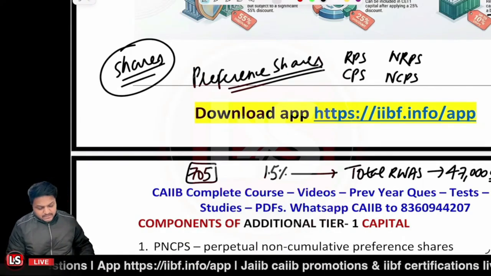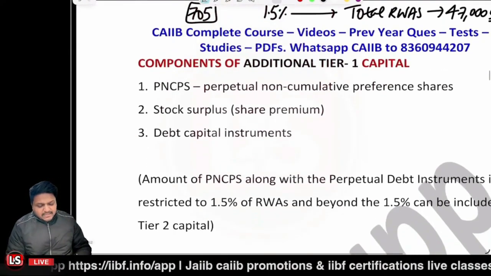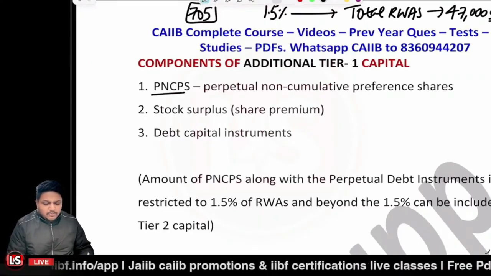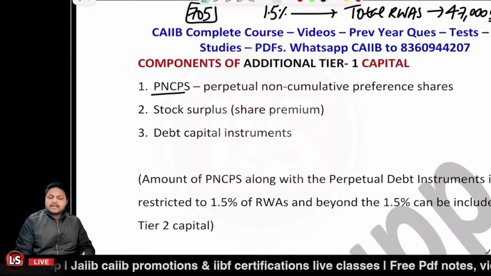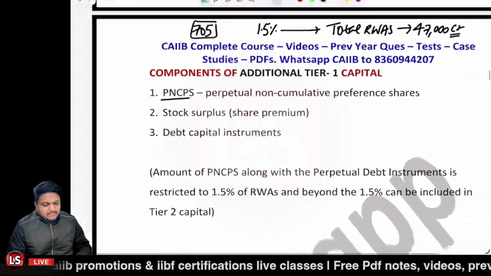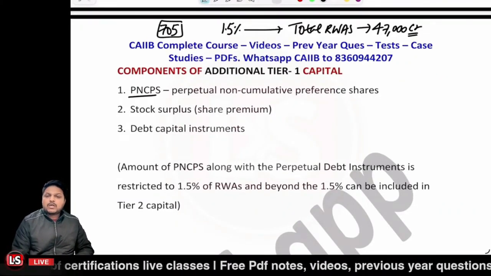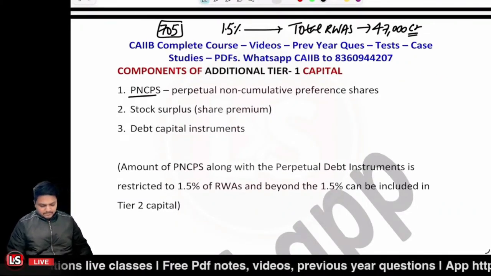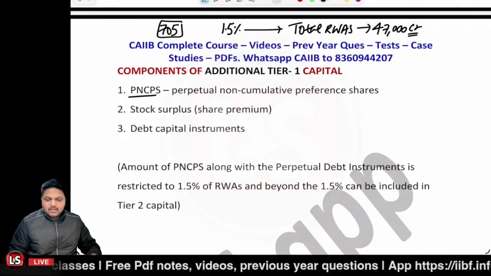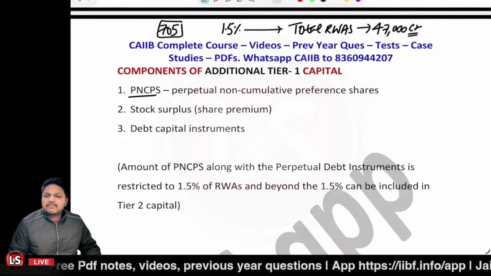That is PNCPS, perpetual non-cumulative preference shares. So if we have the PNCPS, those will be accounting toward the AT1 capital. Is that clear?